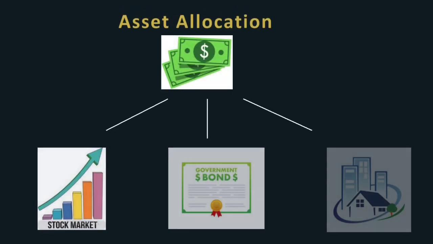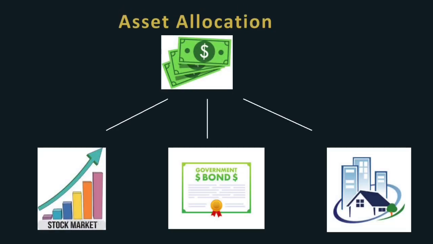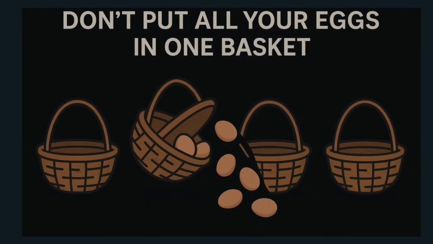Another factor is asset allocation, which means dividing your total investment across different asset classes like real estate, stocks, bonds, etc. We have different goals, and each goal has its own investment horizon and return requirements. So your different goals might need different asset classes. And importance of asset allocation moves us to our next important factor, that is diversification.